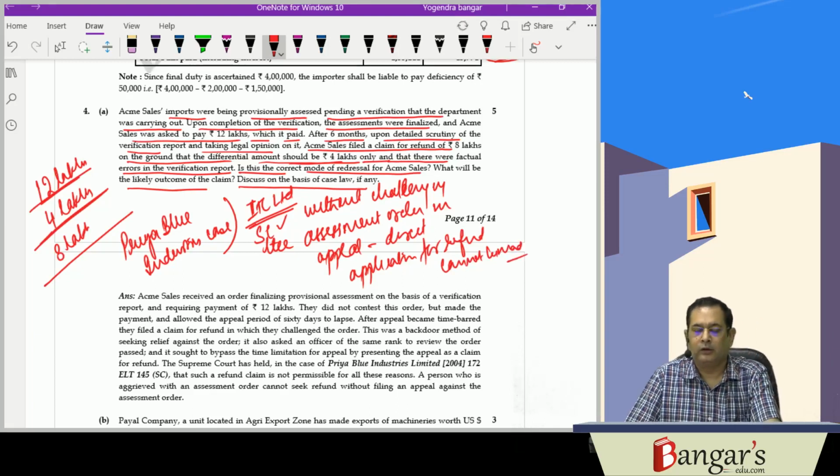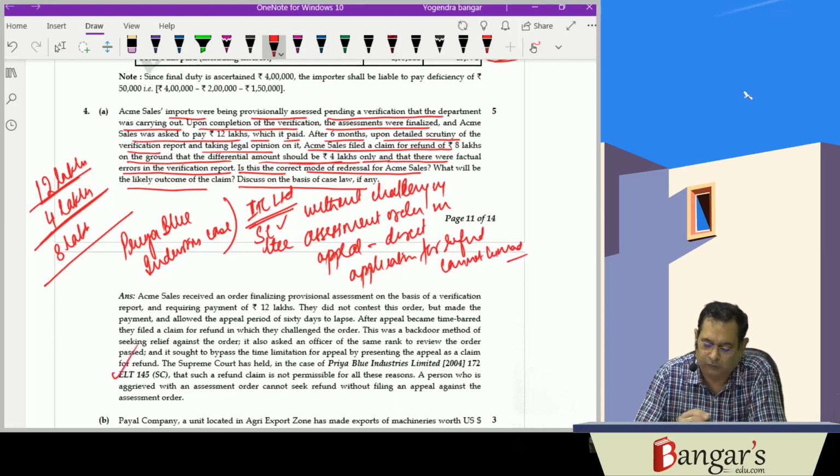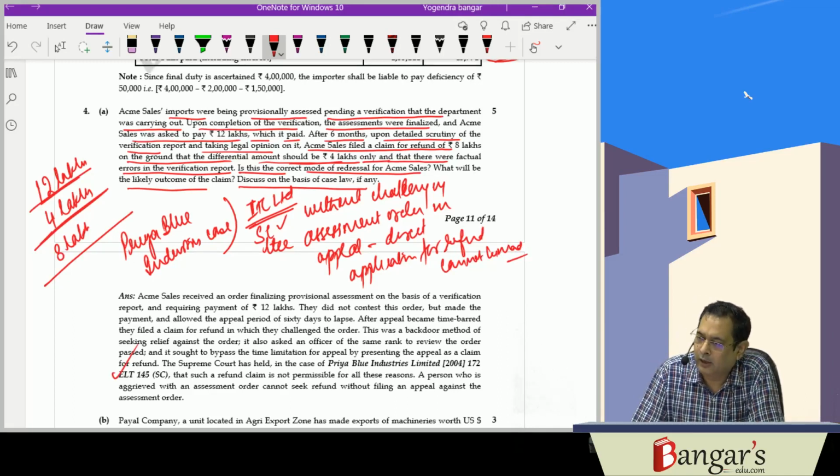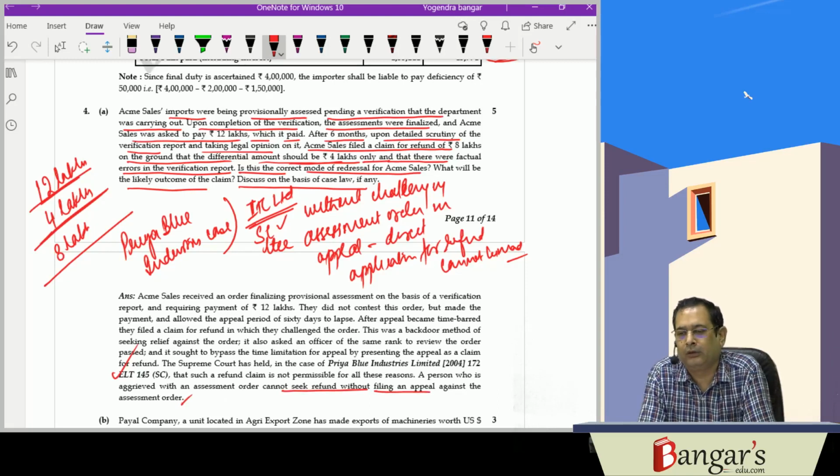So here, refund claim is not permissible in this situation. First of all, if the assessee is aggrieved by the assessment order, then he has to seek redressal through the appellate remedy. He has to go and file an appeal to the concerned appellate authority. Besides, they cannot directly make an application for claim of refund.